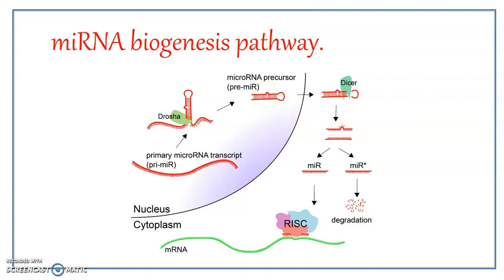How is it different? The siRNA is derived from double-stranded RNA which is introduced by a virus. So an siRNA is derived from the double-stranded RNA of a virus or a transposable element, and it usually targets the same mRNA transcript from which it arose. While in the case of microRNA, it is encoded by a gene segment. That is, microRNAs do have a gene segment in the DNA, and when this gene segment undergoes transcription, it produces the microRNA.